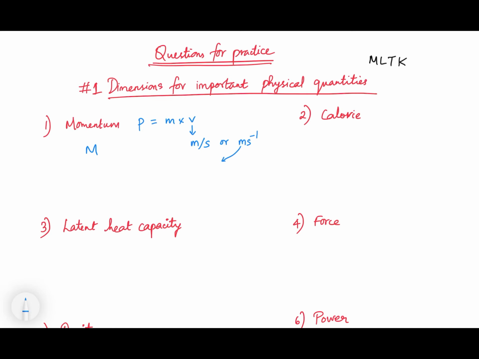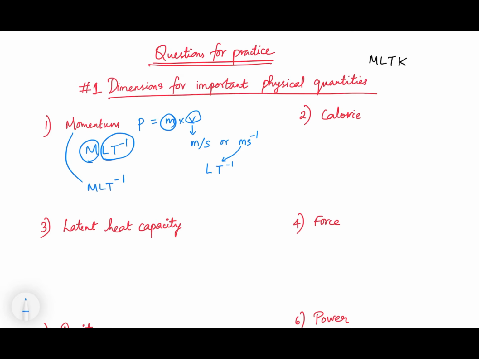so if you see how to represent meter, meter is a unit of length L, and second inverse, so it is unit of time, so time minus 1, so it becomes M L T^-1. This is for mass and this is for velocity, L T^-1. I hope you understood. So for momentum, what is the dimensional formula? M L T^-1.